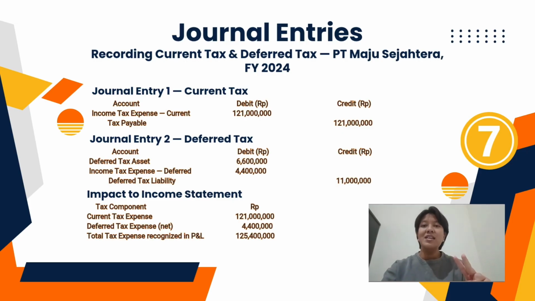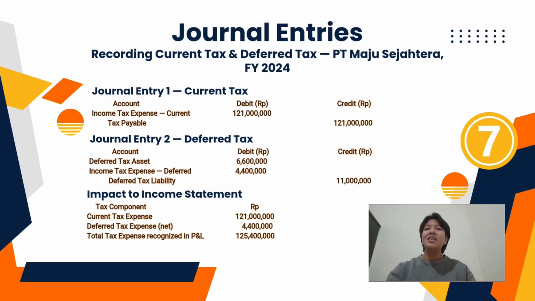The second journal entry is for deferred tax. We debit deferred tax asset for 6,600,000 because the warranty provisions create a future tax benefit. We also debit income tax expense deferred for 4,400,000 because the net effect of deferred tax is an expense.